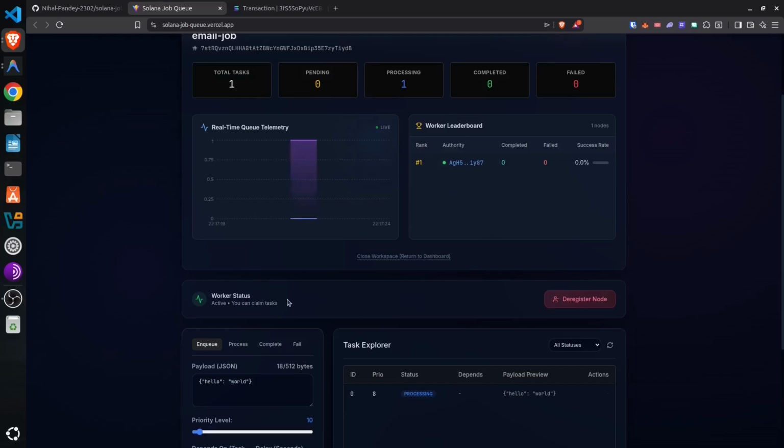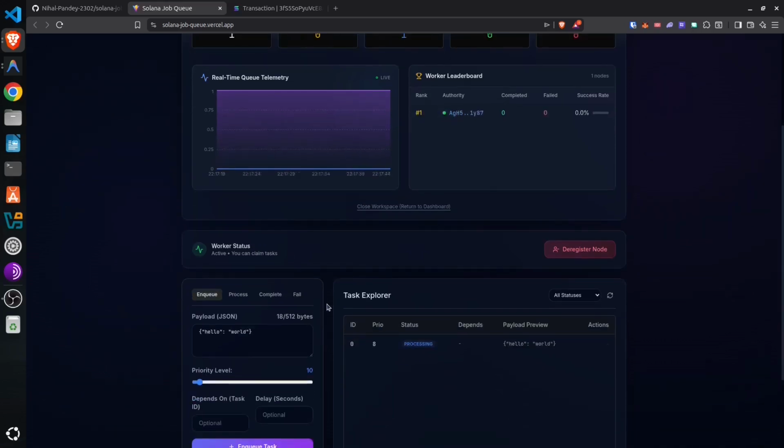This isn't just a demo, it's production infra. Rate limiting we have per queue: a configurable sliding window enforced on-chain at the program level. Circuit breakers: any queue authority can pause the entire queue, instantly halting all enqueues and processing. On-chain event emission: every task lifecycle change fires a structured event, giving indexers and front-ends real-time telemetry without polling. The chart is reading live on-chain data, no backend, no database.